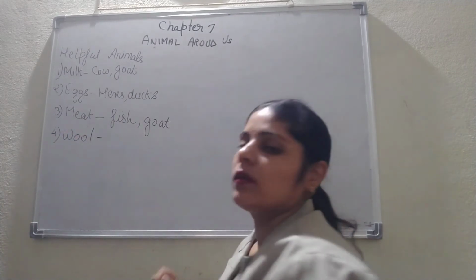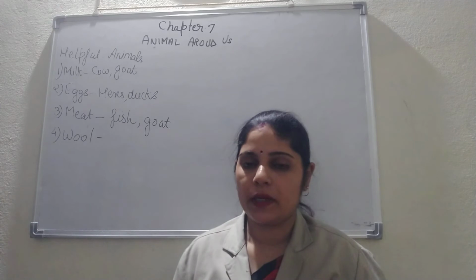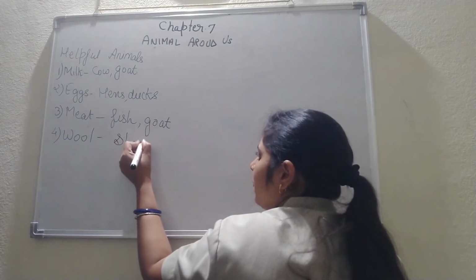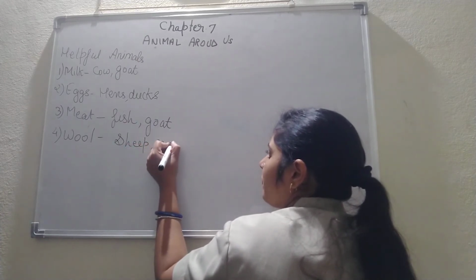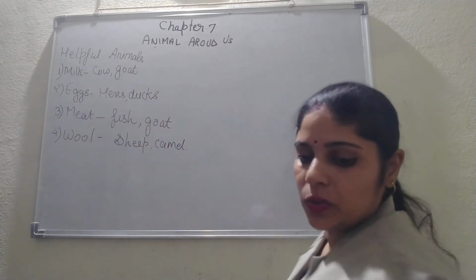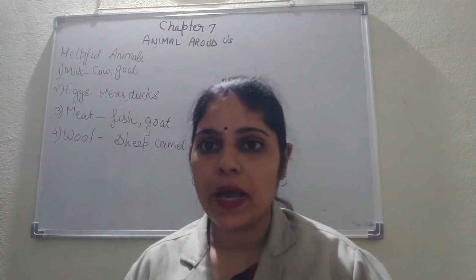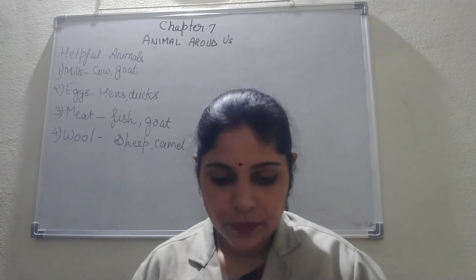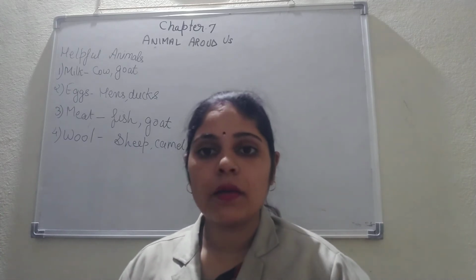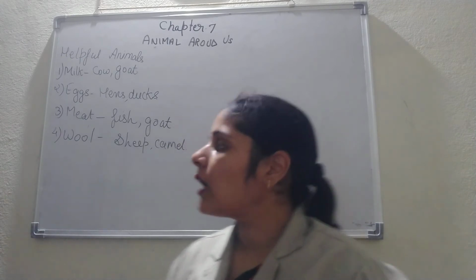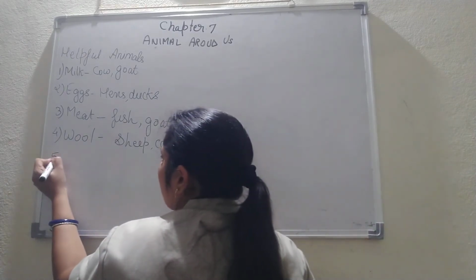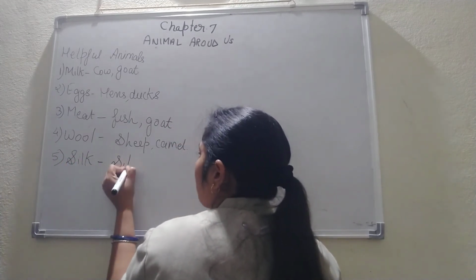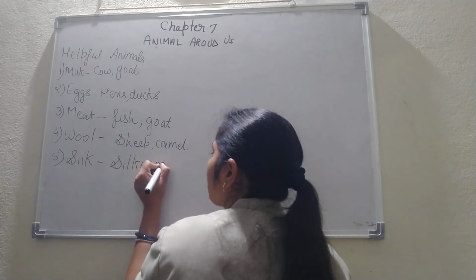Okay. Now the next one is another important one, that is wool. Can you name the animals who provide us wool? So yes, your answer is very correct. It is sheep and also camel. You get wool from sheep and camel. And yes, wool is useful to us, as woolen clothes are made from wool. Another thing which we get from the animal is silk, and silk is obtained from the silkworm.